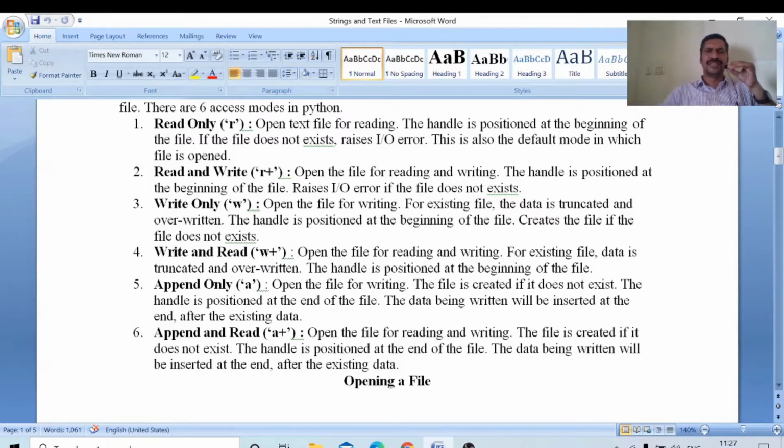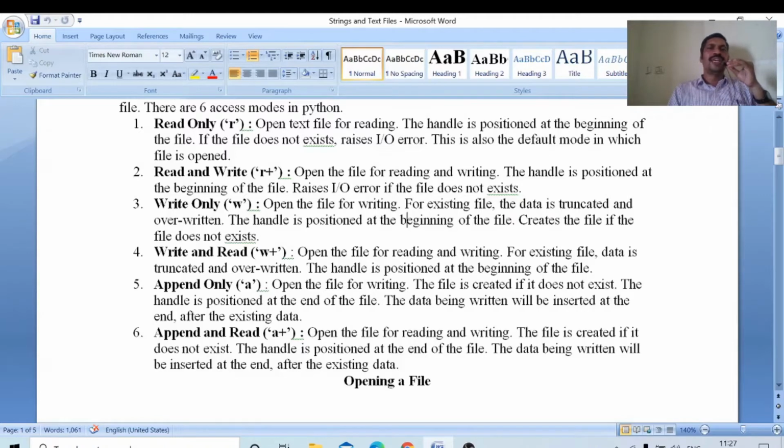Handle is nothing but where we have to write the data. The handle is positioned at the beginning of the file. It creates the file if the file does not exist. In read and write mode, if the file does not exist, it raises an IO error, but in write mode, it will create the file.